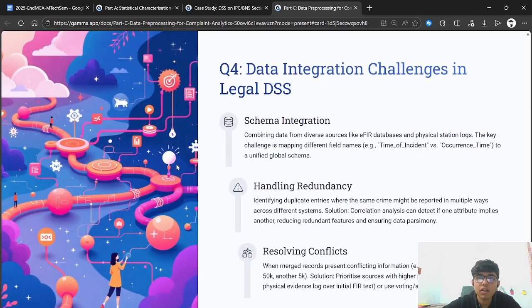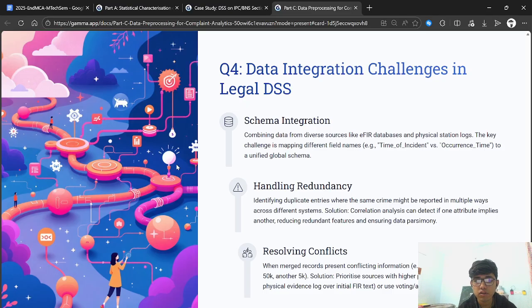Next, we have the challenges in integrating the DSS. The main challenges are schema integration, combining data from diverse sources like e-FIR databases and physical station logs. The key challenge is mapping different field names to the unified global schema, so time of incident with occurrence time and so on and so forth.